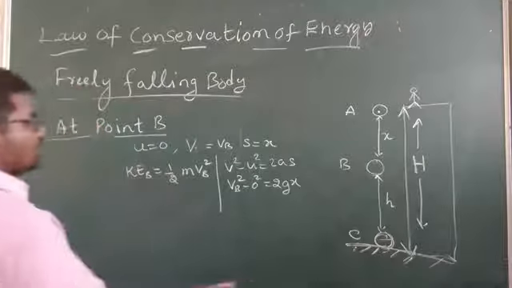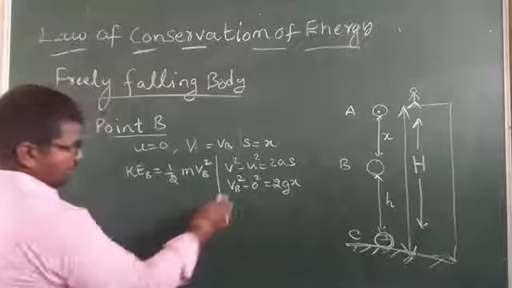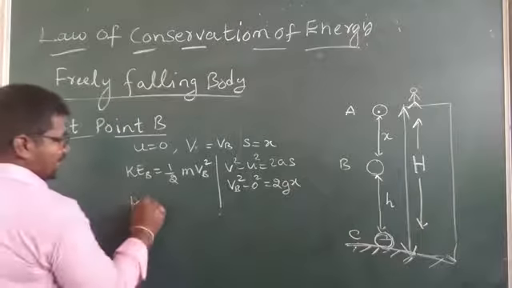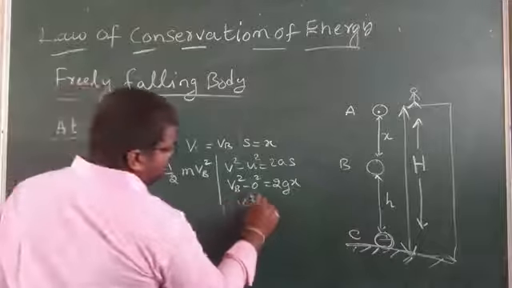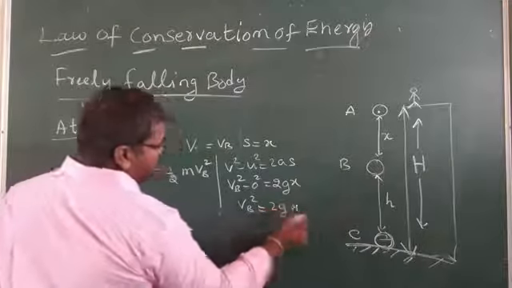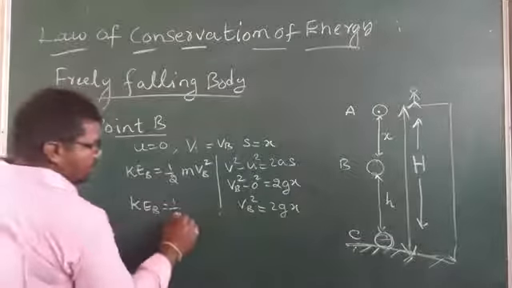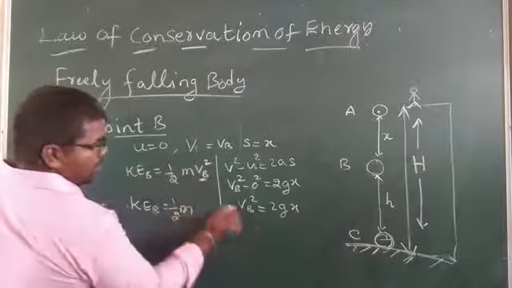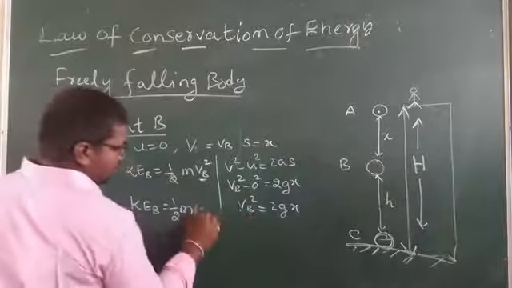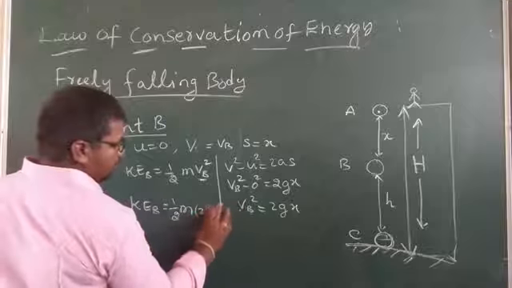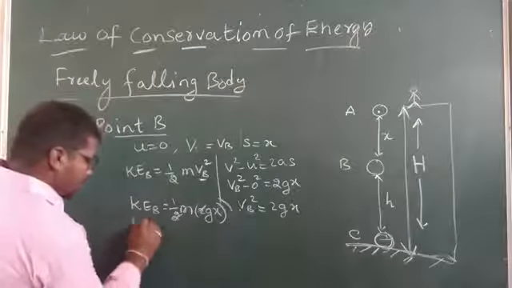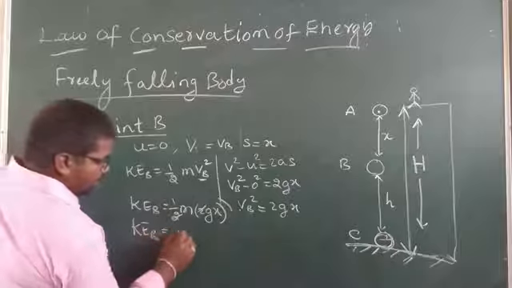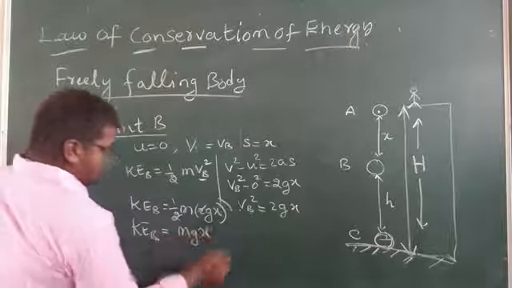Okay, so now we can substitute this value. Kinetic energy at B is 1 by 2 m VB square, and VB square is 2gx. The 2 gets cancelled, so KE at B is equal to mgx.